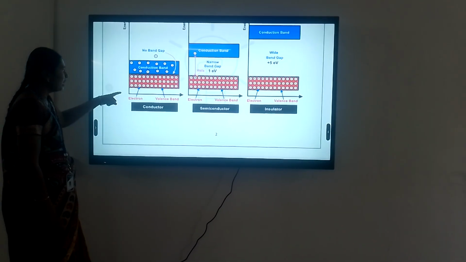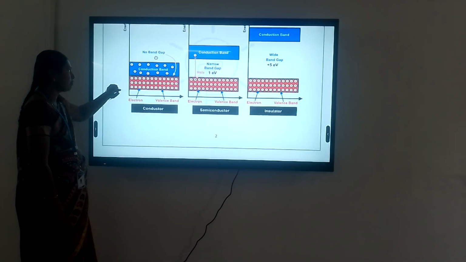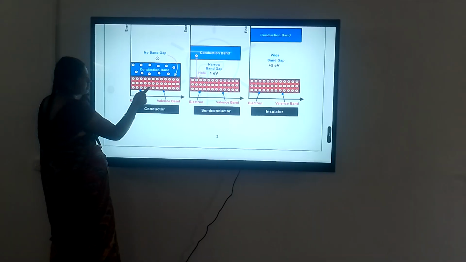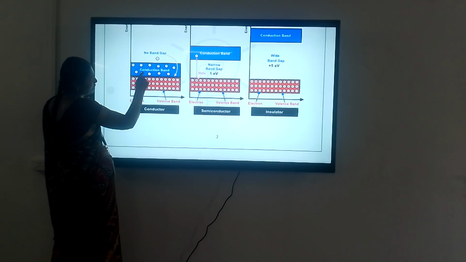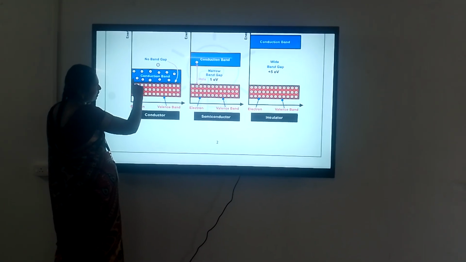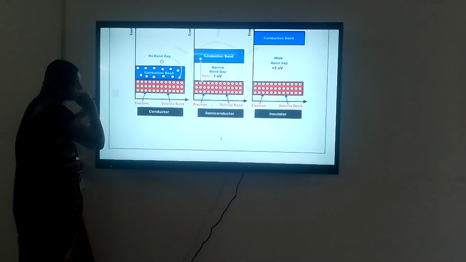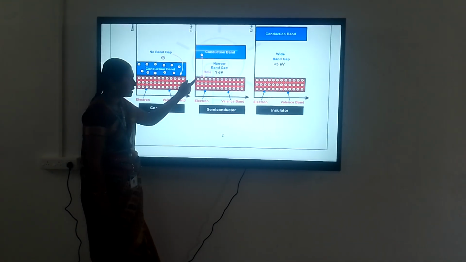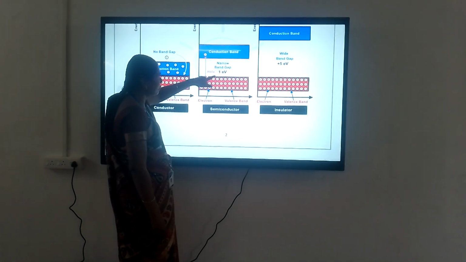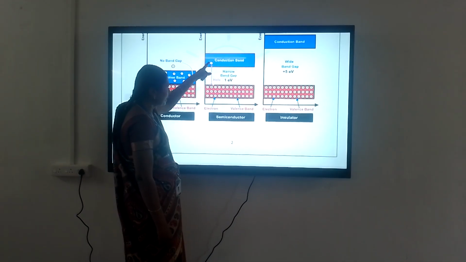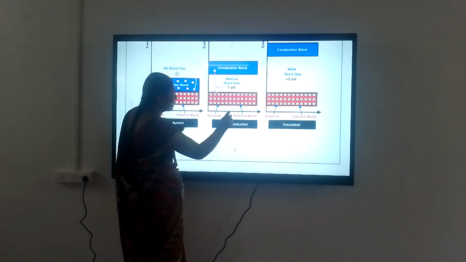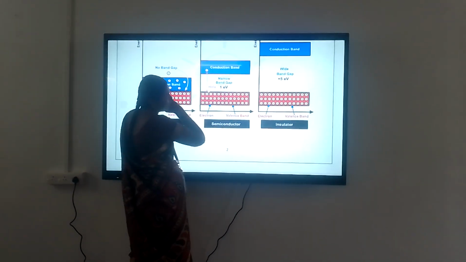From this diagram, in a conductor there is no band gap, because the valence band has a number of free electrons present, and a little more in the conduction band, where electrons are also present. A semiconductor has a small band gap between the valence band and the conduction band. The band gap energy is about 1 electron volt.